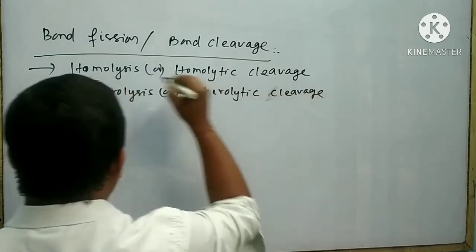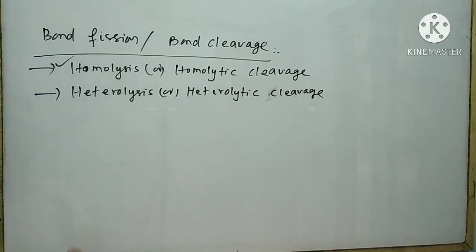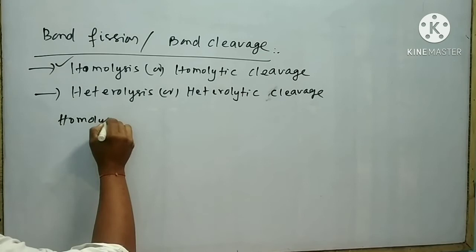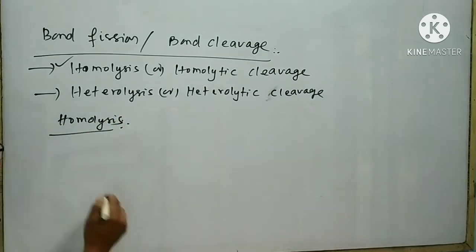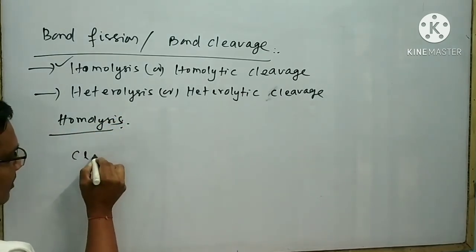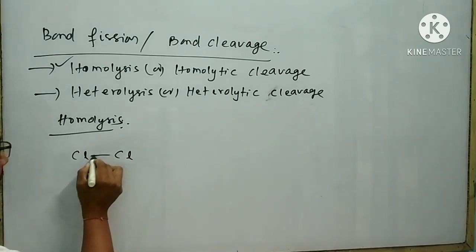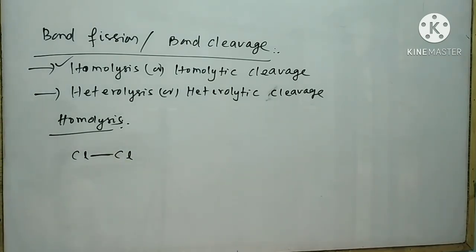At first I will discuss homolysis. What is homolysis? Take an example, Cl bond Cl. Look at that, here only one single bond is present. Homolysis means breaking the bond into equal parts.